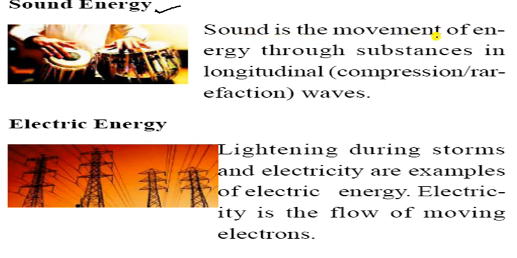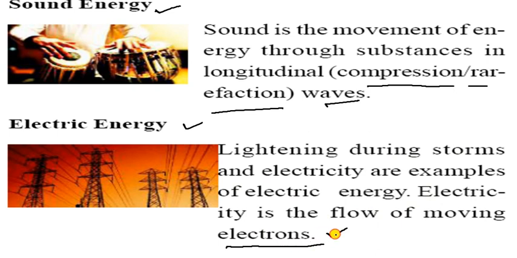Sound is the movement of energy through a substance in longitudinal compressions and rarefactions. That is the wave. Now electricity: lightning during storms and electricity are examples of electric energy. Electricity is the flow of moving electrons. So that is kinetic energy. It is a type of kinetic energy.